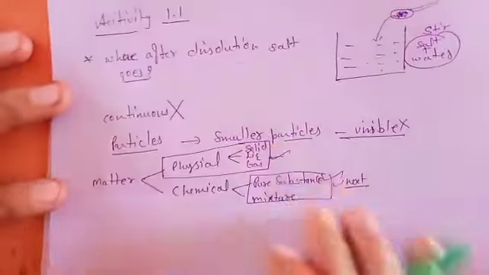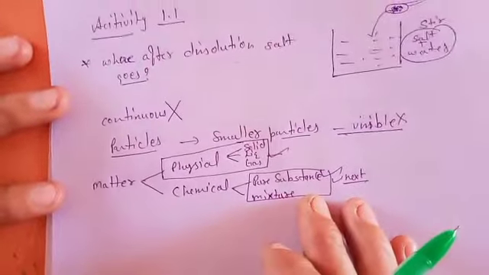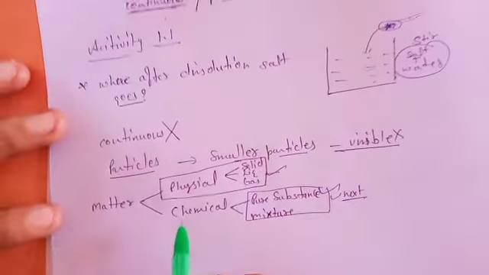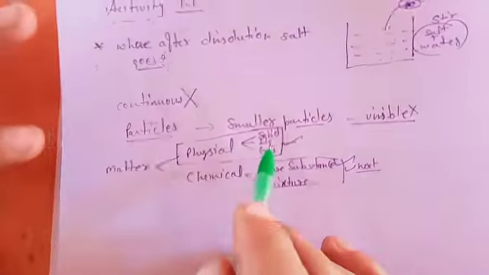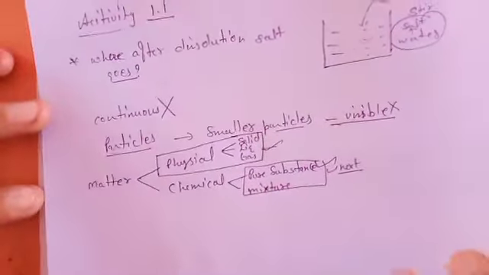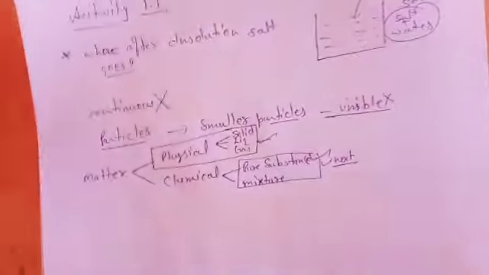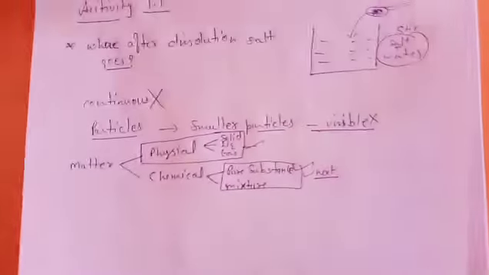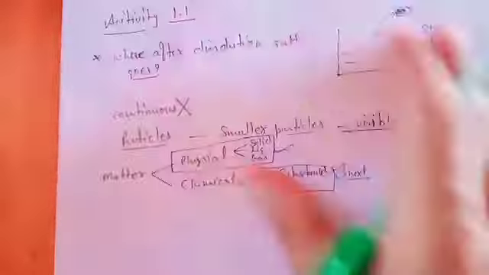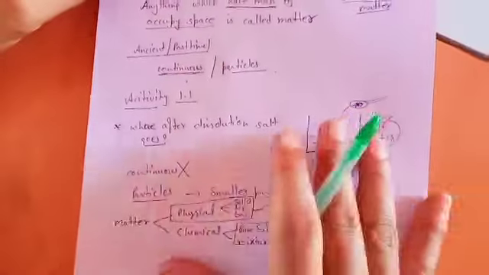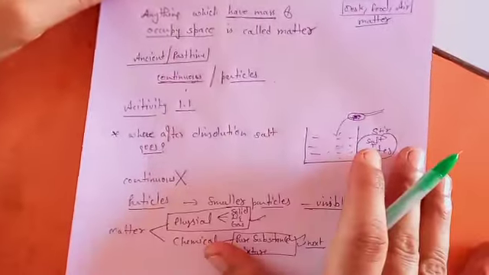We mean to say we have to do both kinds, physical as well as chemical classification. But in this chapter we will discuss the physical classification. We will later discuss what the physical classification is and why matter is divided into these. Okay, now first of all we know from this activity that matter is made up of particles.